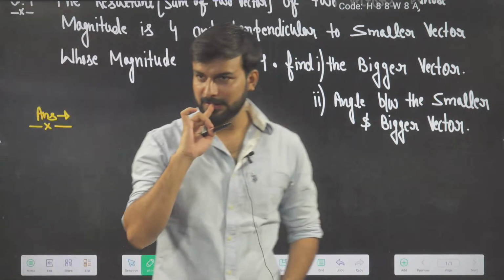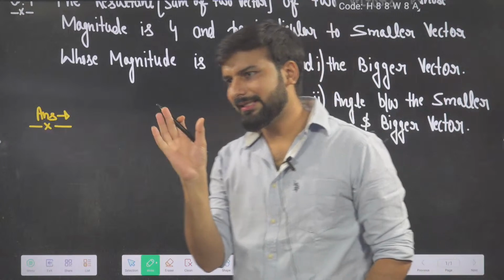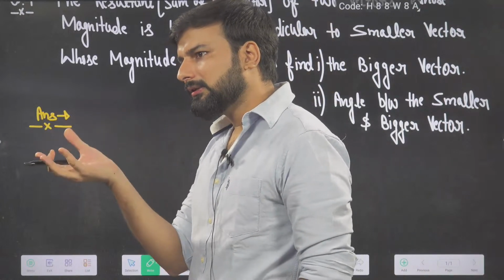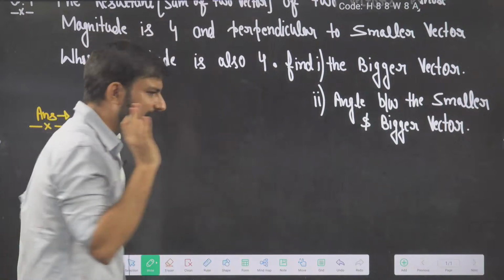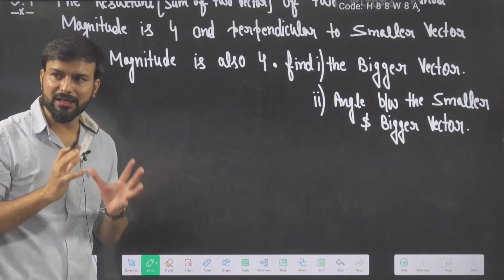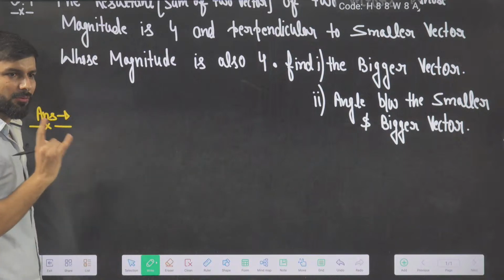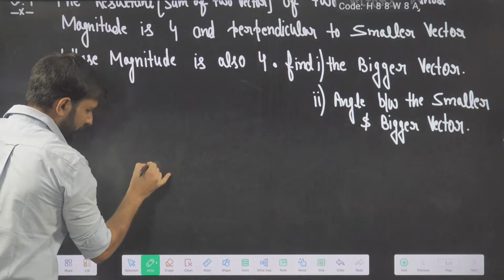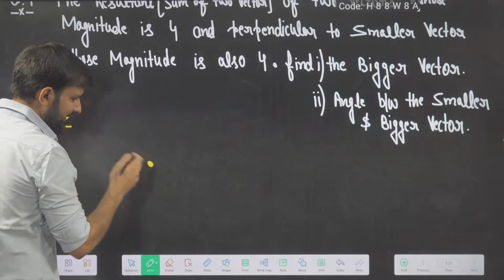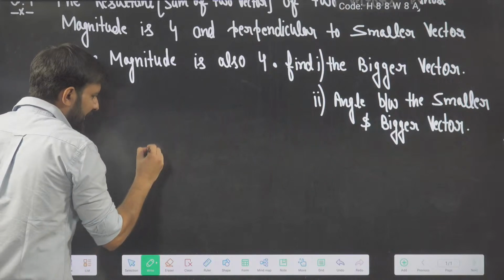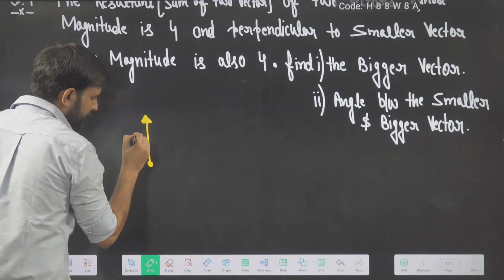In the question, he said the resultant magnitude is 4 and the smaller vector is also 4. So it is clear in my brain. He has mentioned clearly in the question the smaller vector and the bigger vector. So see here, you have two vectors. One is smaller. If I start from here, my choice, I can draw in any direction. I am drawing this resultant vector. This is my sum of the vectors, R.